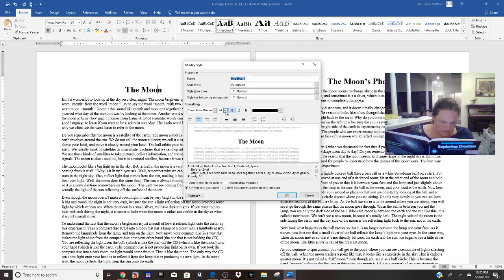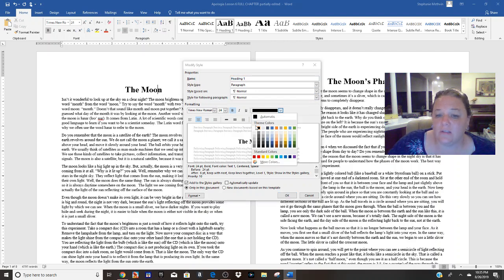And I'll be honest, I don't know that these are bolded. I guess they are. Yeah, I guess they're bolded. We're going to keep them bold. The book doesn't look that bold, but anyway, we're going to keep them bold. Now, I'll tell you what I could do. I could change this style if I decide that's a little too dark. I could change it instead of using this deep, deep black.